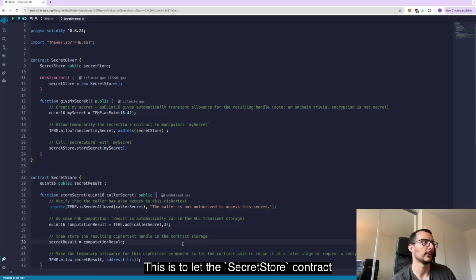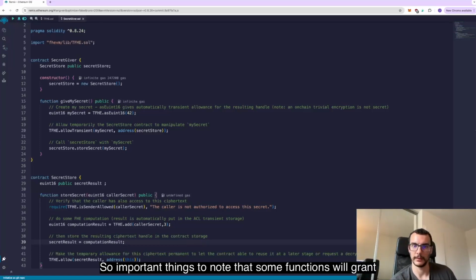This is to let the SecretStore contract be able to reuse this ciphertext at a later stage or even request a decryption of it. So, important things to note: some functions will automatically grant temporary transient access to the calling contract. This is the case for all functions that verify user inputs, such as the TFHE.asEuint functions, as well as computation results, such as TFHE.add or TFHE.select, and even when generating encrypted random numbers with the TFHE.rand functions.